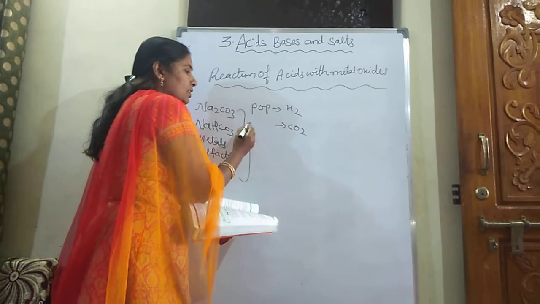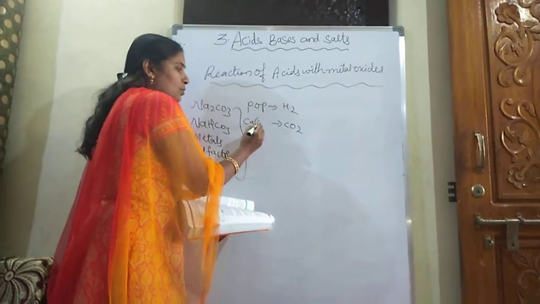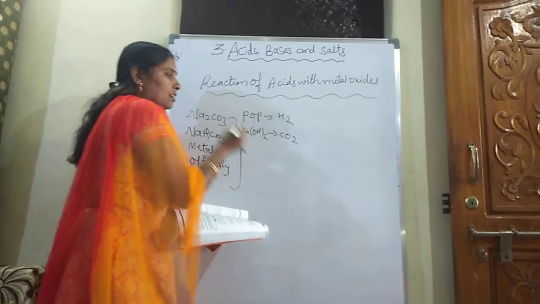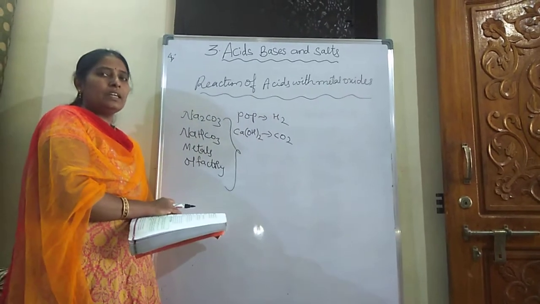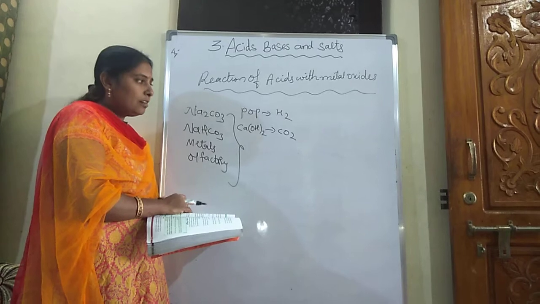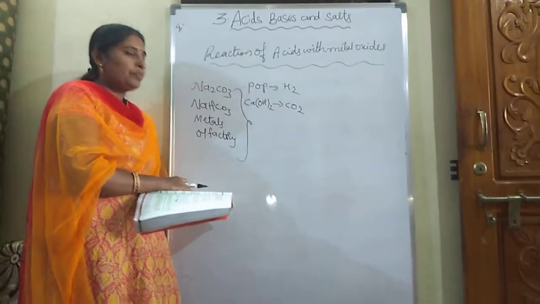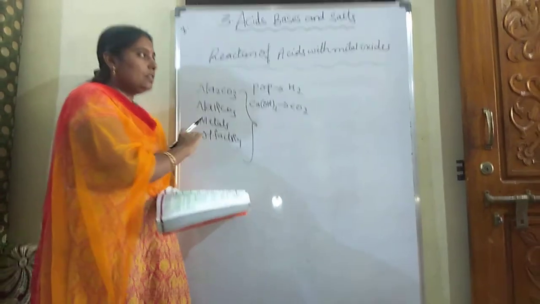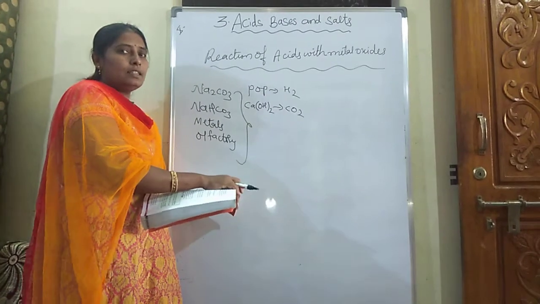Lime water is nothing but calcium hydroxide. When we pass a colorless gas into lime water, if it turns milky white, that colorless gas is identified as carbon dioxide. All this we studied in our last class.